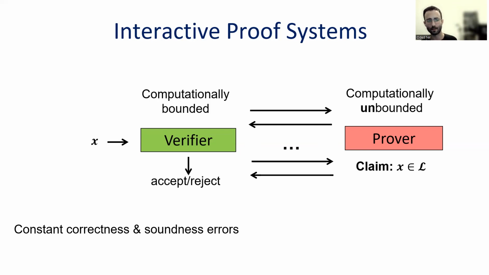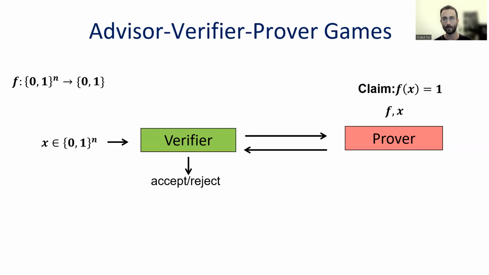And the standard definitions that there is, we allow for constant correctness and soundness errors. So this is a well-known model, and we modify it in a few ways. So first, now let's introduce the Advisor-Verifier-Prover games. This model will be non-uniform, which means we allow for a different protocol for every input length. Here the input length is denoted by n.